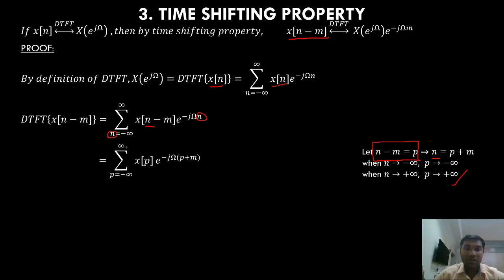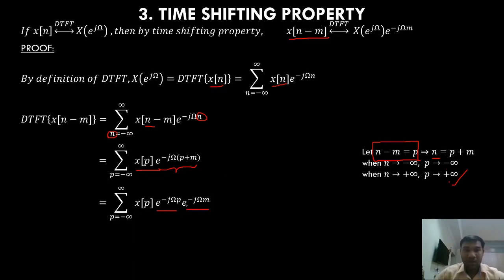Now I'm changing the variable from n to p. Now what are the upper and lower limits for p? Minus infinity and plus infinity. X of n minus m is nothing but p, so x of p, and e power minus j omega, in place of n I have p plus m. Now what can I do? I can separate e power minus j omega into p plus m into two exponentials, a multiplication of two exponentials.